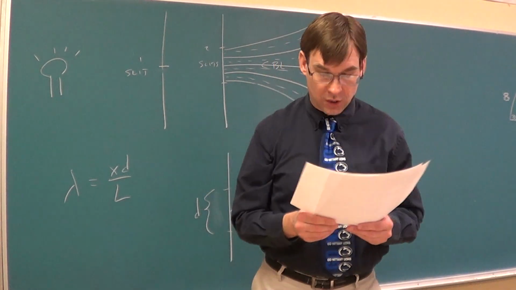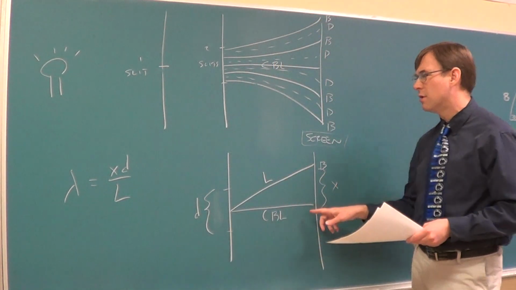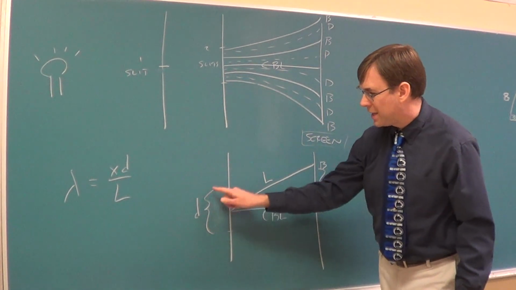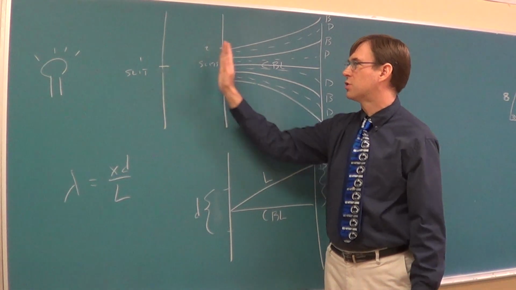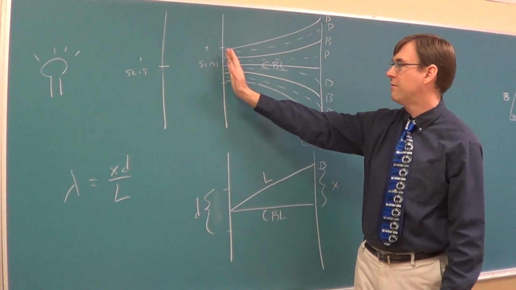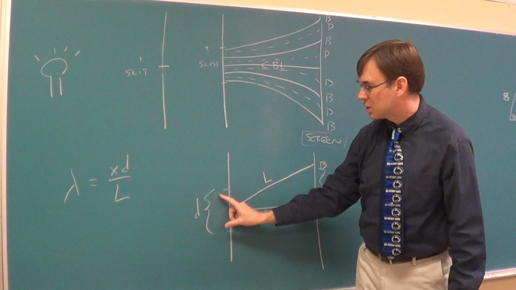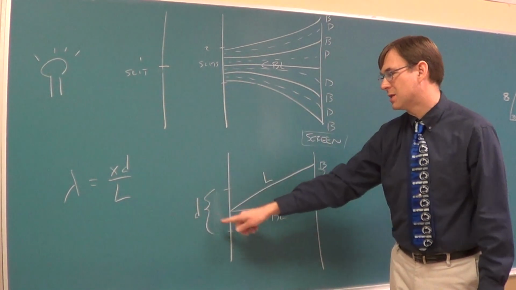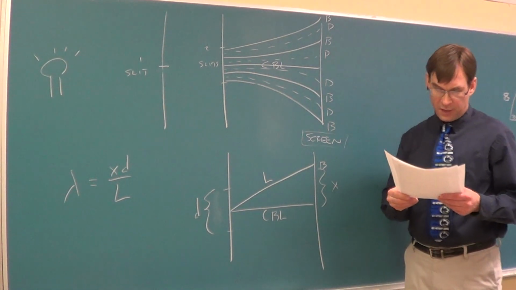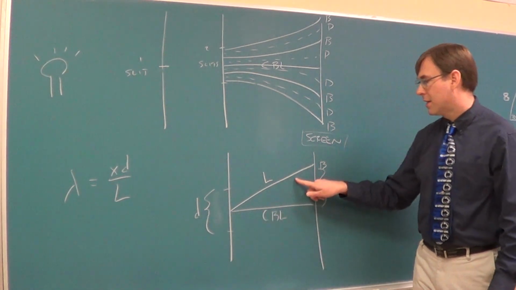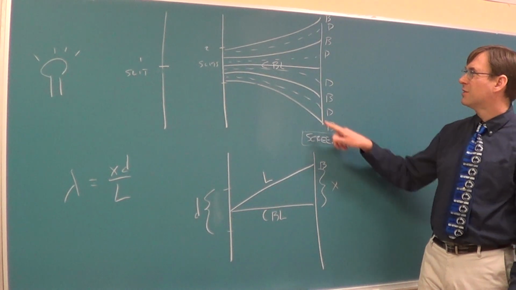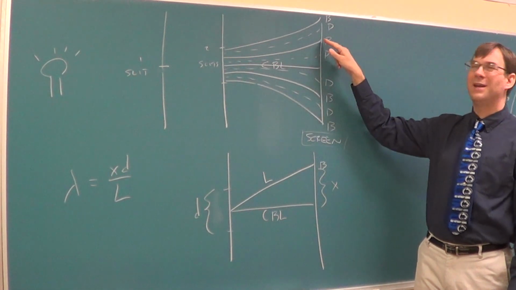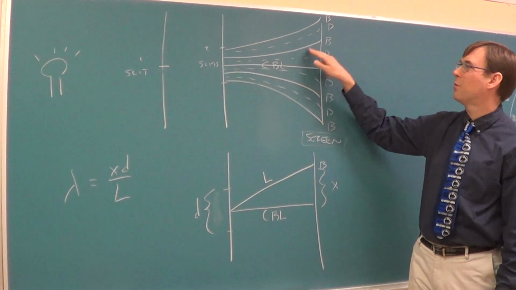And then there's an equation. For the equation, I redrew the picture to just show you what the letters mean. There's a distance between the slits here in the middle, at this middle screen or this middle barrier or whatever it's made out of. That's what the D is. The D is going to be the distance between the slits. The L is the length of the first order bright line. So understandably, the bright line has a little bit of a bend to it. It isn't exactly a straight line, but for the math, we're going to ignore that.